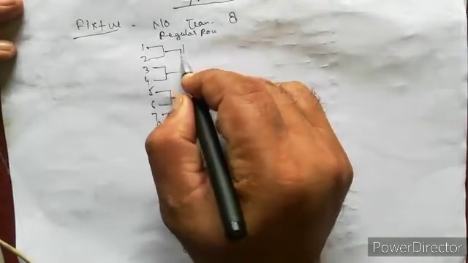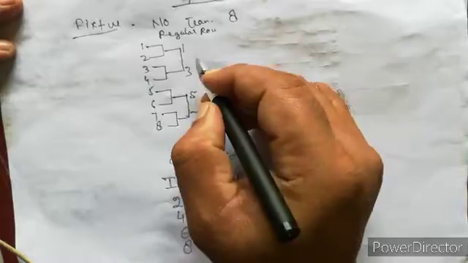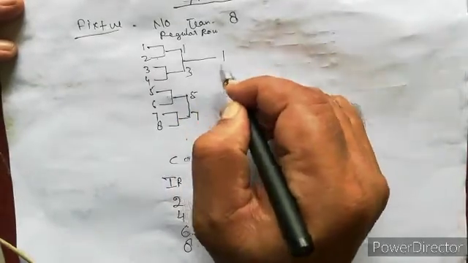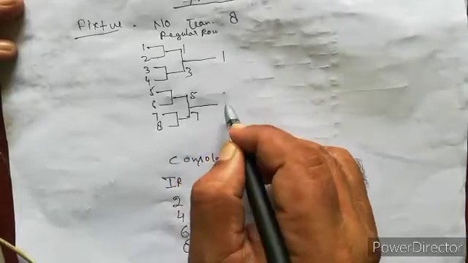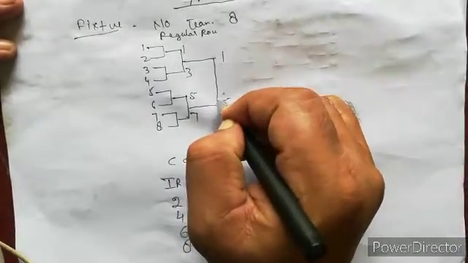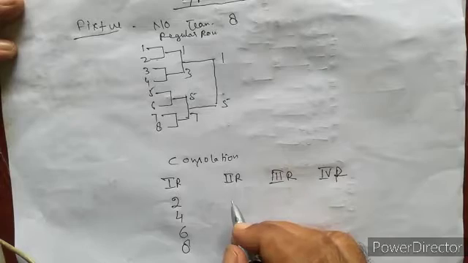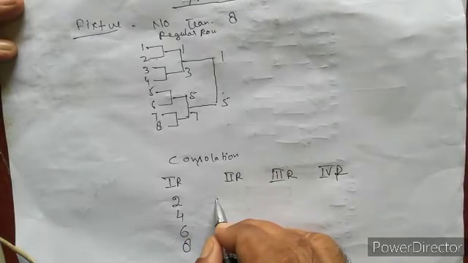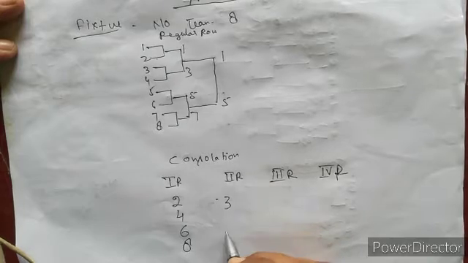Now second round, when we start: 1 versus 3, 1 is winner; 5 versus 7, 5 is winner, and the losers, 3 and 7, go to the consolation.